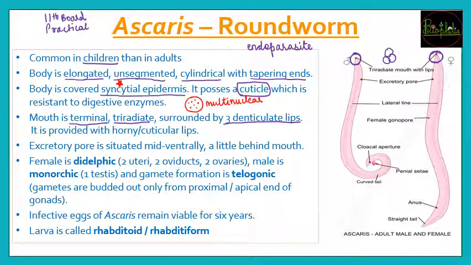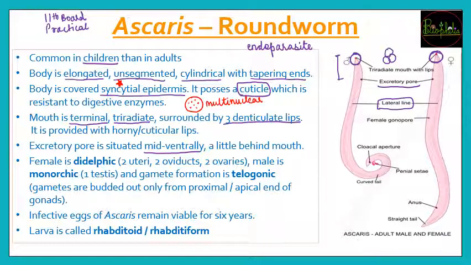Now below this labeling you can see the word that is excretory pore. Excretory pore जो होता है, it is going to be situated mid ventrally, that is this here. If you can see that there is a lateral line है, वैसे ही there will be a medial line as well. So that medial line के बीच में there is going to be this excretory pore which will be a little bit below the mouth.